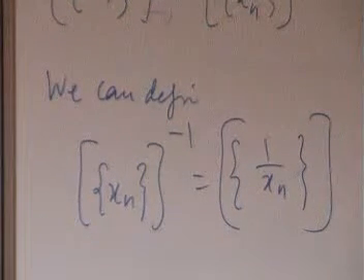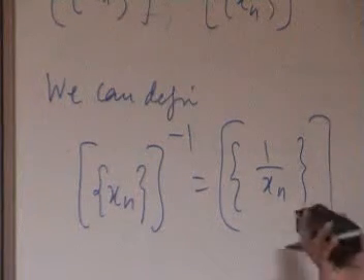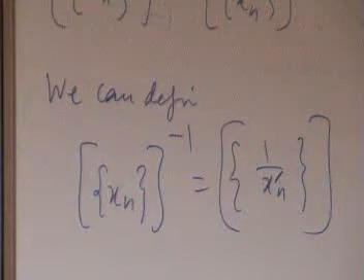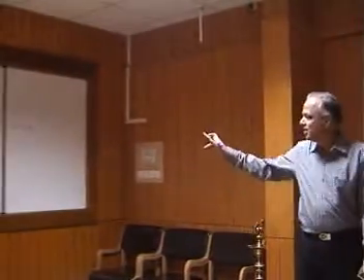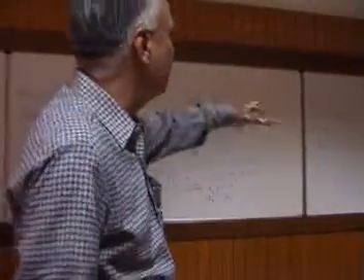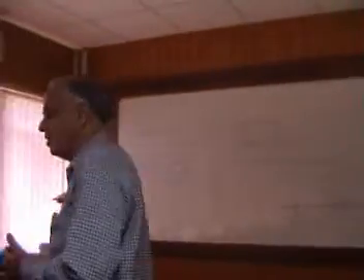Namely, first of all, it is a Cauchy sequence. That's not clear. Is that a Cauchy sequence? That is where the second time I used the fact that I want to keep them greater than. That's why I did not choose epsilon to be L, but L by 2. Only if it's a Cauchy sequence will 1 by xn prime make sense, that box. Otherwise, it doesn't generate a box. Boxes are generated only by Cauchy sequences. The allowed labels are only Cauchy sequences. So I want to make sure that 1 by xn prime is a Cauchy sequence.